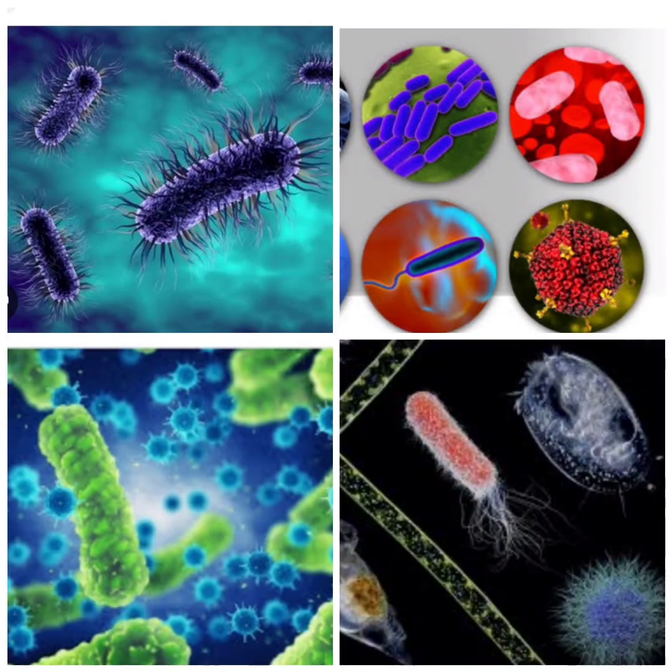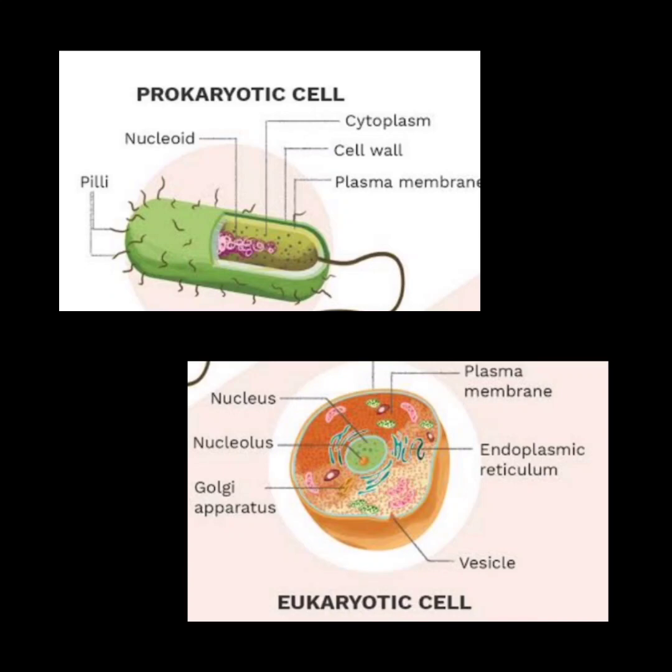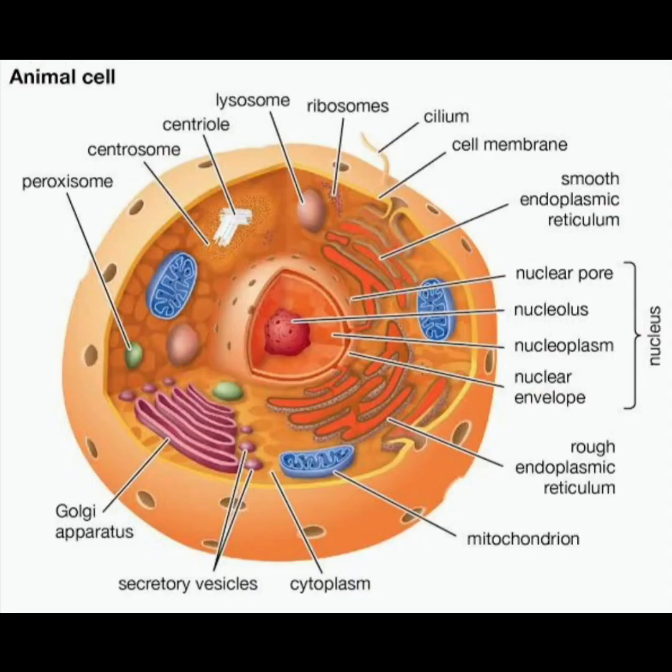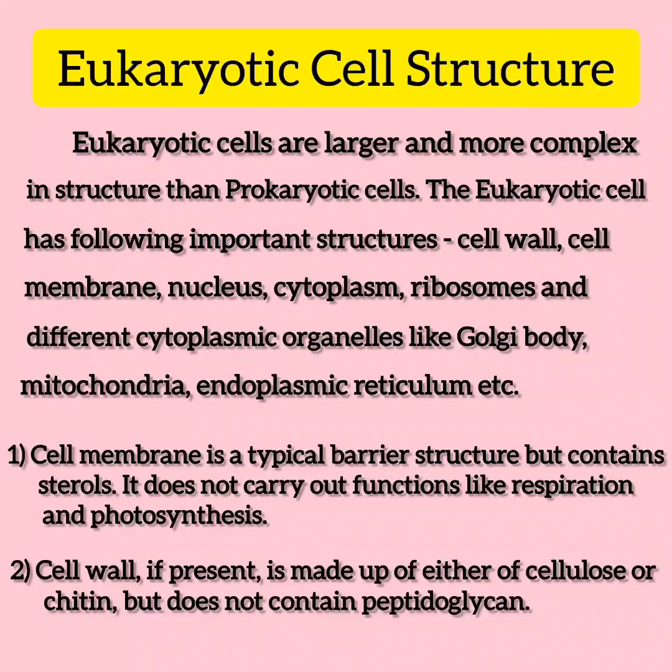The second is eukaryotic cell structure. Eukaryotic cells are larger and more complex in structure than prokaryotic cells. The eukaryotic cell has the following important structures: cell wall, cell membrane, nucleus, cytoplasm, ribosomes, and different cytoplasmic organelles like mitochondria, Golgi body, and endoplasmic reticulum.